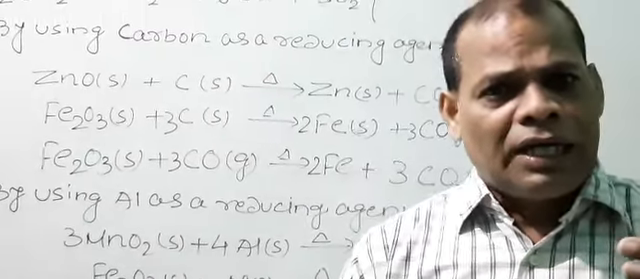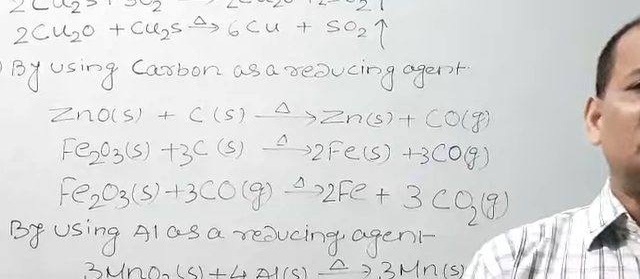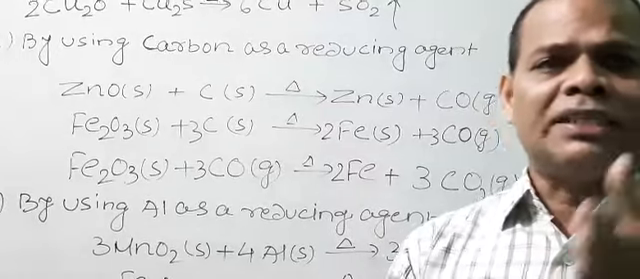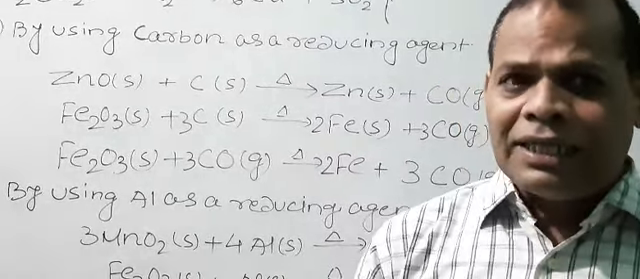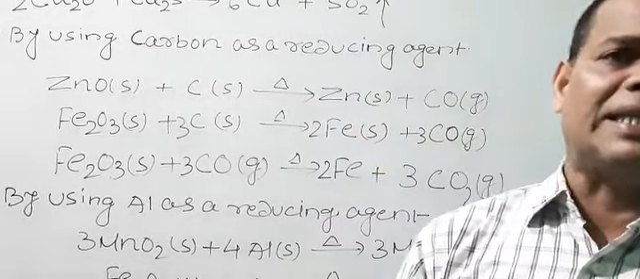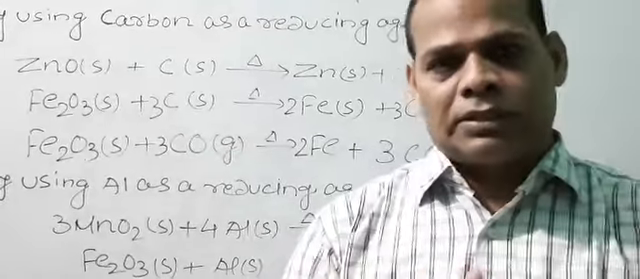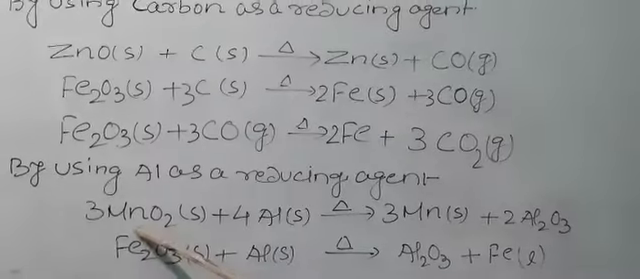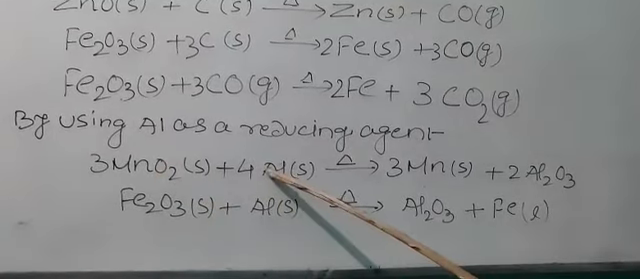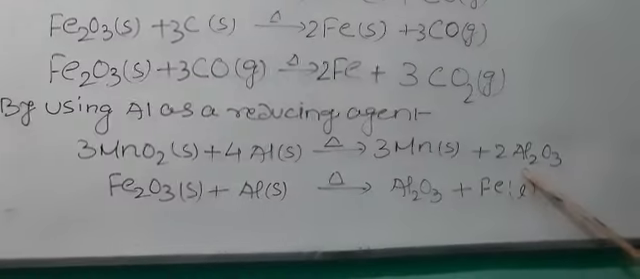Now a reduction reaction in which aluminium is used as a reducing agent is called aluminothermite reaction. My dear student, please keep it in mind. And what I said, a reduction reaction in which aluminium metal is used as a reducing agent is called aluminothermite reaction or thermite reaction. As for example, MnO2 plus aluminium, when it is heated strongly, then it gives manganese metal and aluminium oxide.